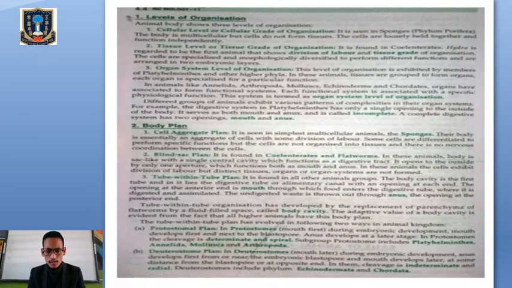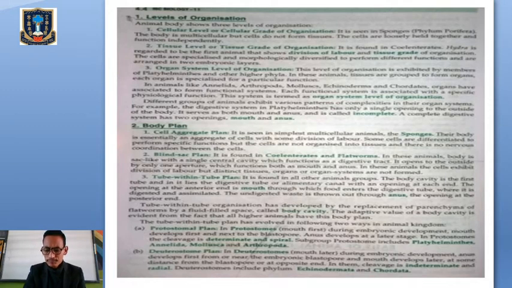Now why am I teaching this? Though this has been removed from the syllabus, it is the basic idea about the classification of living organisms, mainly animals. It is basic knowledge that you must have, because once we go through the basis of classification of animal kingdom and the terms and terminologies of classification, it will be easier for us to go through the characteristics of each and every phylum. That's why I am teaching you the basis of animal classification, so that each and every term will be clear and easier for you when we go through the phyla of animal classification.